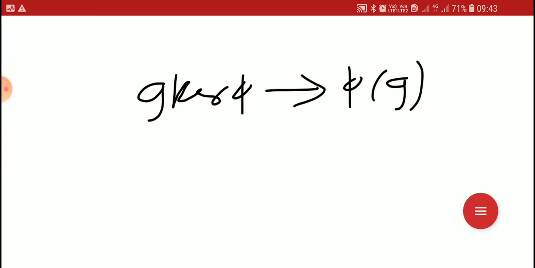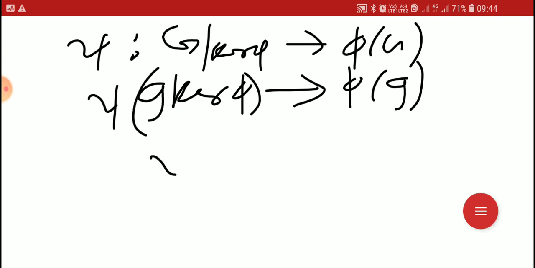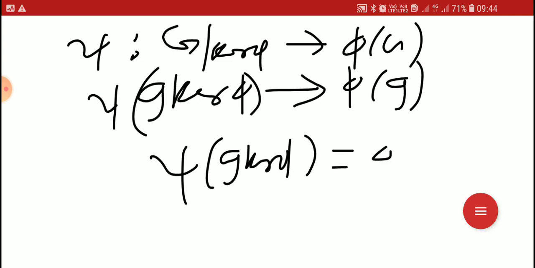is an isomorphism. That is, psi from the factor group G by kernel phi to phi of G, defined by psi of G kernel phi equal to phi of G, is an isomorphism.